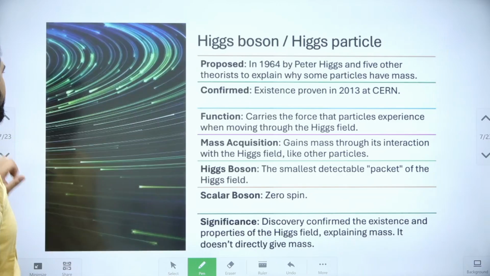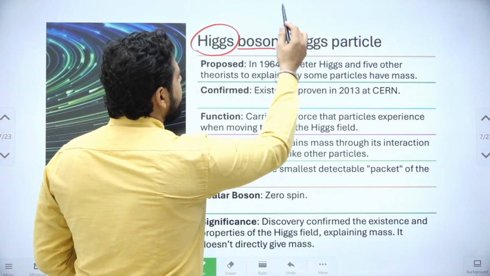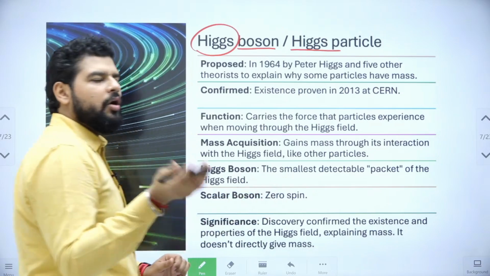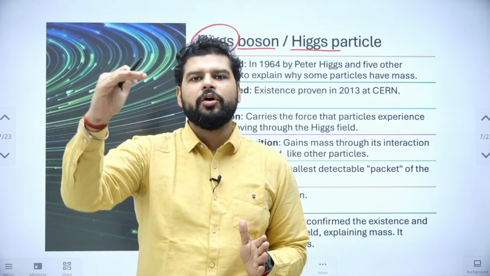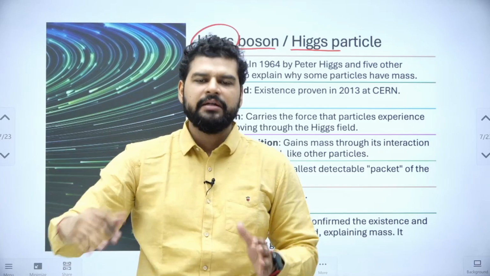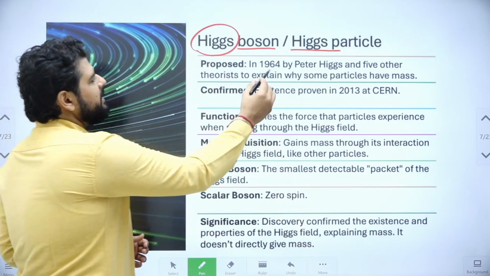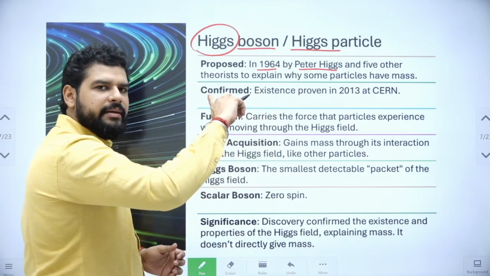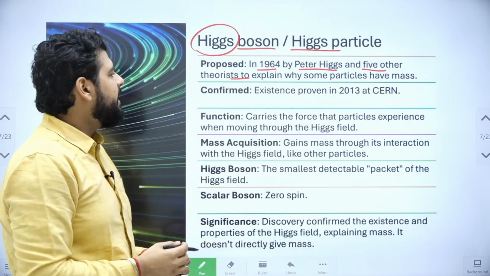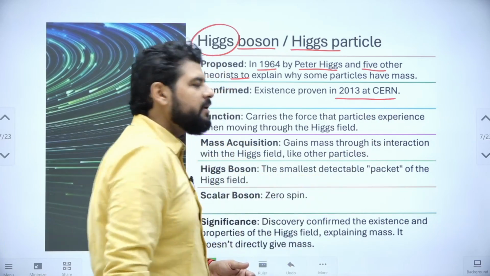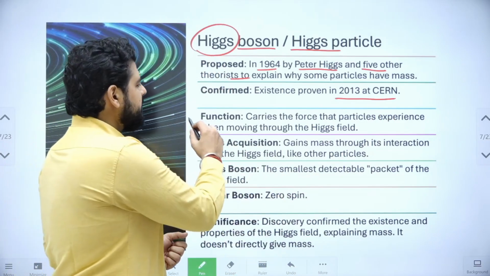Now we come to the Higgs boson. We just understood boson, we have understood Higgs field. Now you will understand this particle. Although I have already told you that the Higgs particle is the excitation of the Higgs field, right? Higgs field and its excitation is called Higgs boson, right? So it was proposed in 1964 by Peter Higgs, hence the name Higgs, and 5 other theorists to explain why some particles have mass, and its existence was proved at CERN in 2013, and this was very big news then, right?